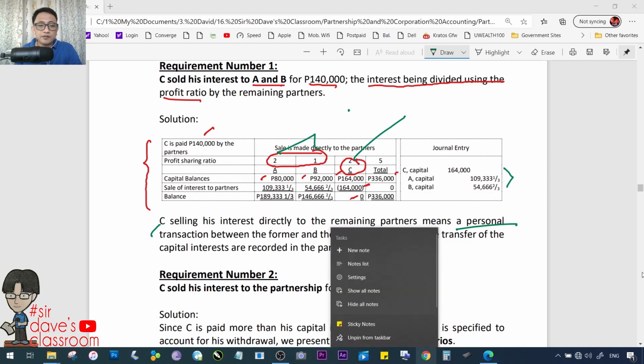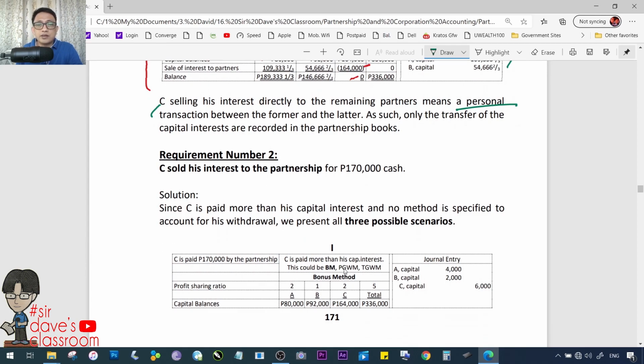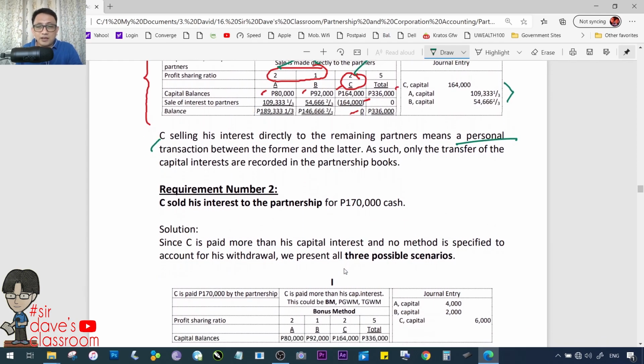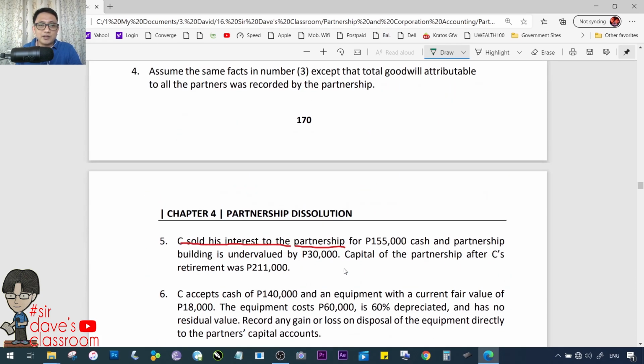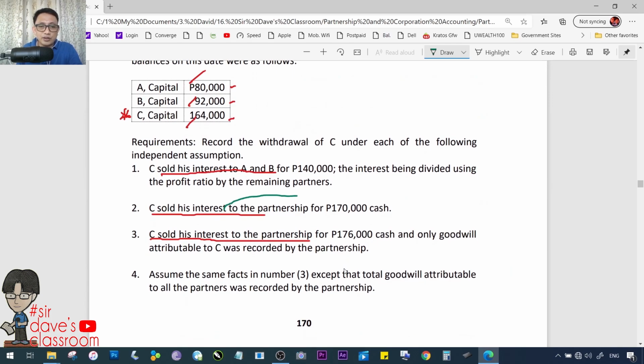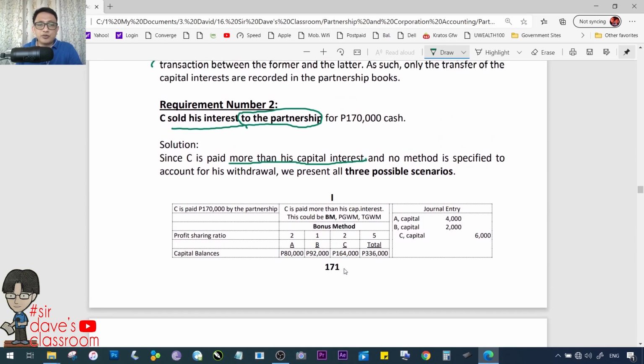Requirement number 2. What if C sold his interest to the partnership for 170,000? 170,000. So, check natin ha. Again, before the withdrawal of C, C has 164 capital balance. So dito 170. Solution. Since C is paid more than his capital interest, sold his interest to the partnership. Okay? So number 2, to the partnership. So once more, parehas nga ba itong binabasa natin compared dito sa taas? Yes, sold to the partnership for 170,000 cash. And no method is specified to account for his withdrawal.